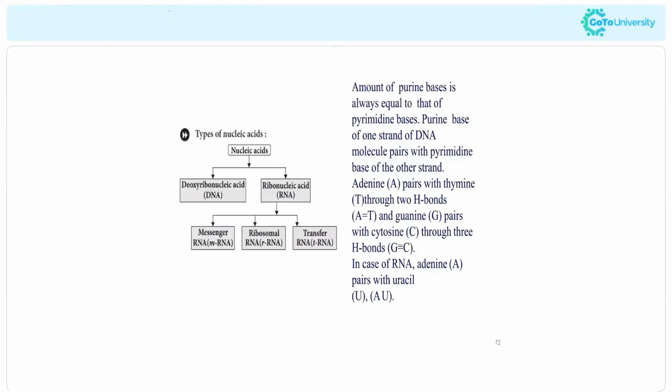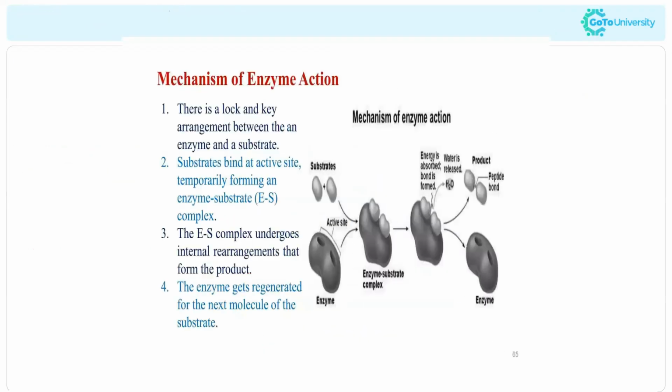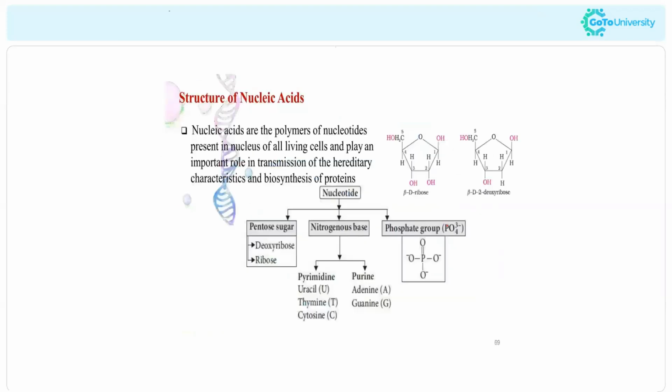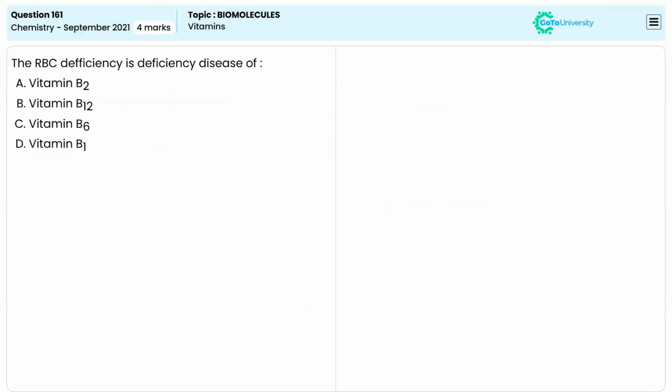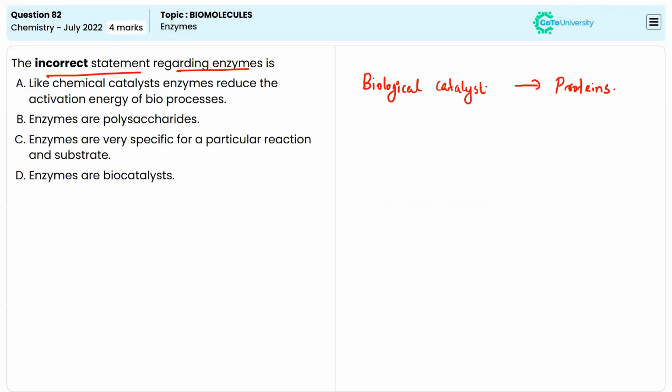When the enzymes bind with the substrate molecules, they produce the enzyme substrate complex, and after the reaction, the product will leave and the enzyme will be unaffected. But there are some factors which can affect the enzymatic action, like temperature, pH, substrate concentration, and those kind of things. Based on these, let us check the options.